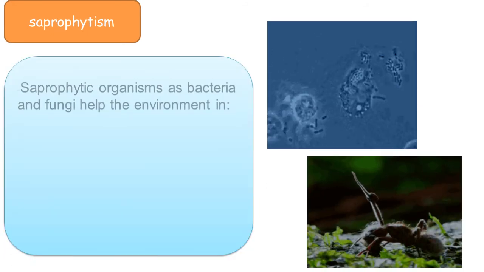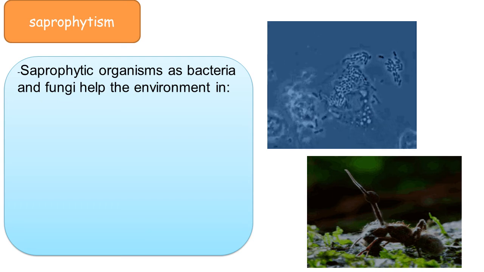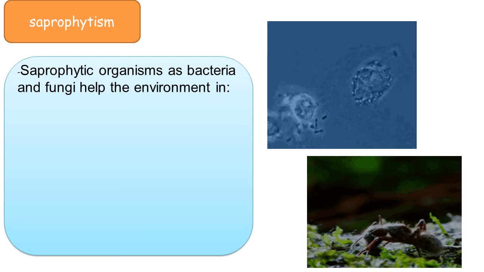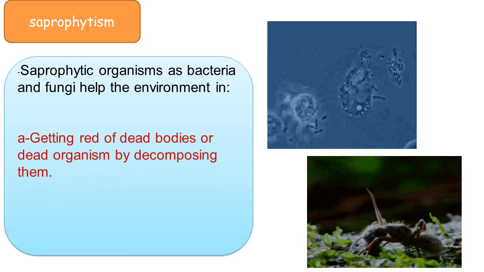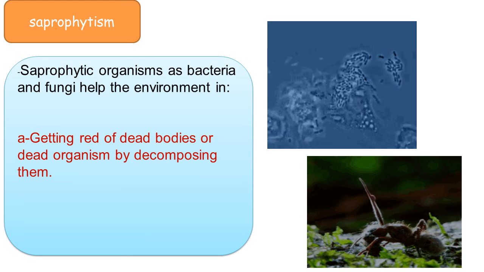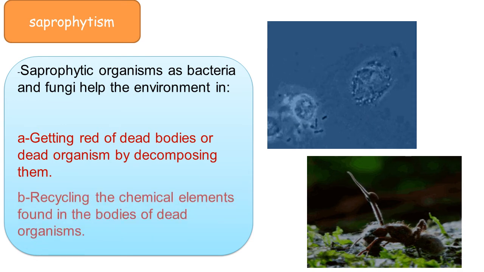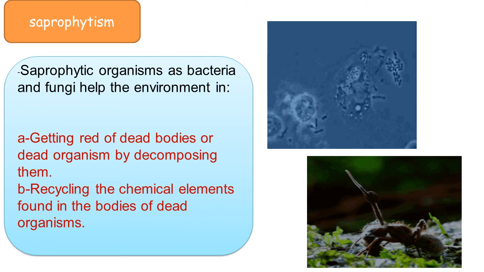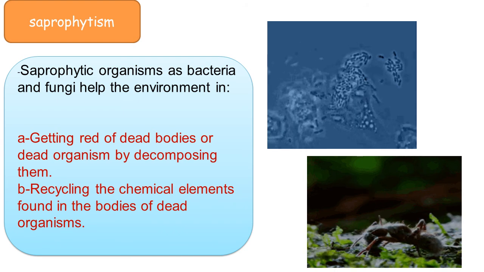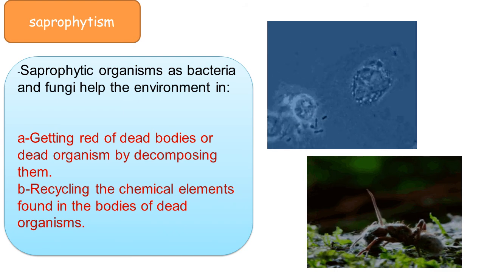Second relationship that keeps the environmental balance is saprophytism. Saprophytic organisms such as bacteria and fungi help the environment in getting rid of dead bodies or dead organisms by decomposing them, recycling the chemical elements found in the bodies of dead organisms.